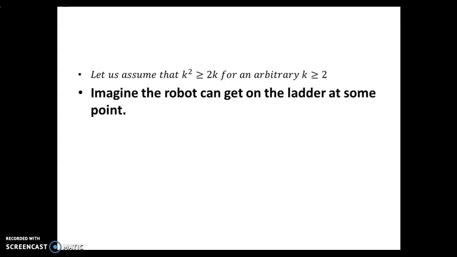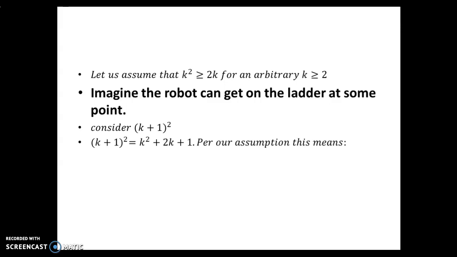And then let's do a little bit of work. It's not much algebra, but I'll do it. So let's consider k plus 1 squared. k plus 1 squared is k squared plus 2k plus 1. And now we can look back at our assumption, which was that k squared is greater than or equal to 2k, meaning this k squared can be swapped with a 2k at the price of bringing an inequality sign in here. So k plus 1 all squared is greater than or equal to 2k plus 2k plus 1 per our assumption. That's 4k plus 1.